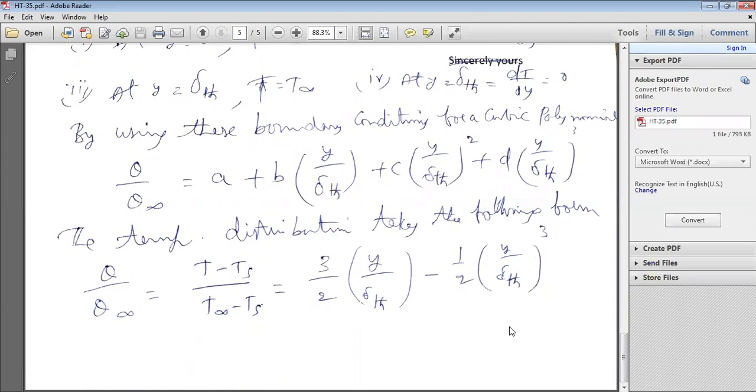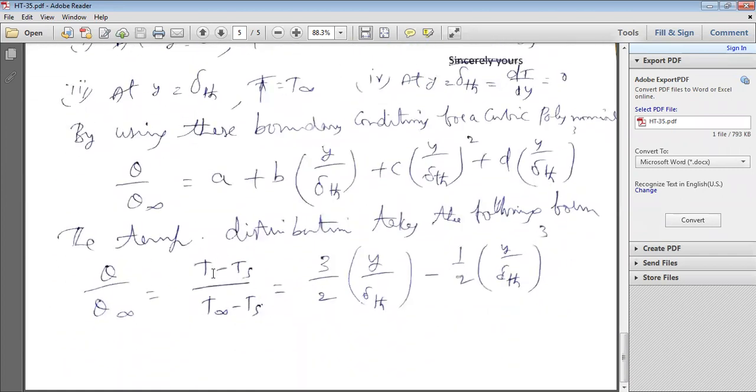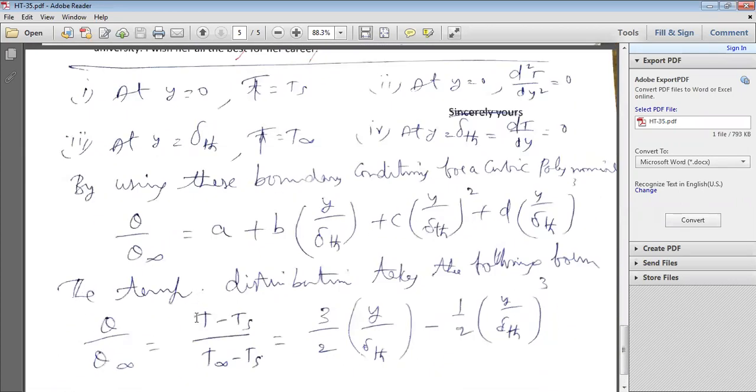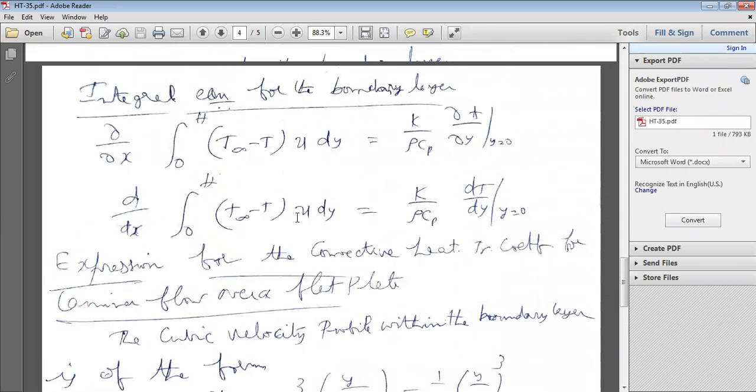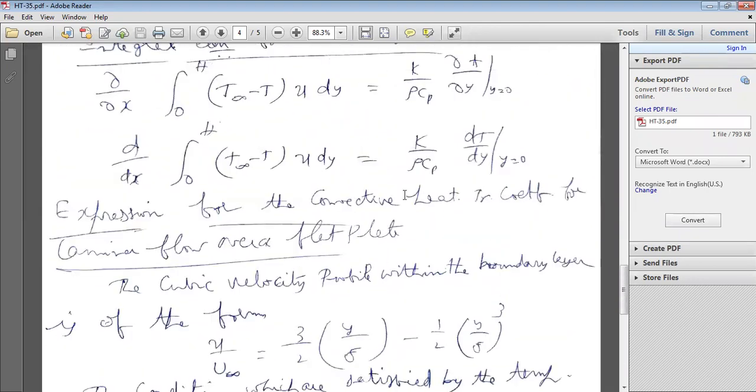Now, you have the velocity distribution U is equal to U free stream into 3 by 2 Y by delta minus 1 by 2 (Y by delta) cube. Similarly, here T minus Ts is equal to (T free stream minus Ts) into 3 by 2 Y by delta TH minus 1 by 2 (Y by delta TH) cube. From that you can get the T value. By substituting T and U values in this, you will get the expression for convective heat transfer coefficient.